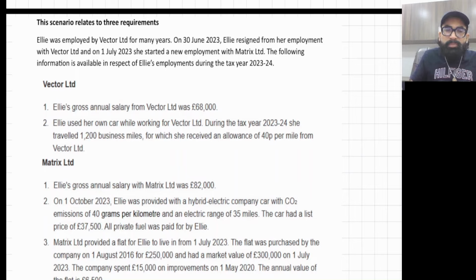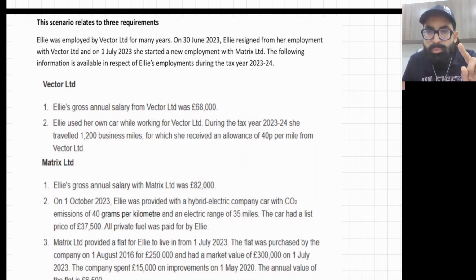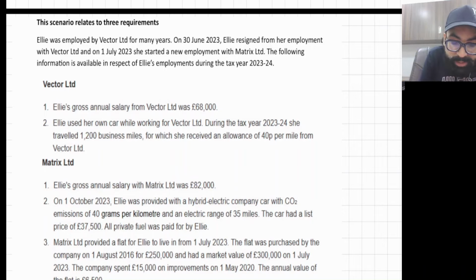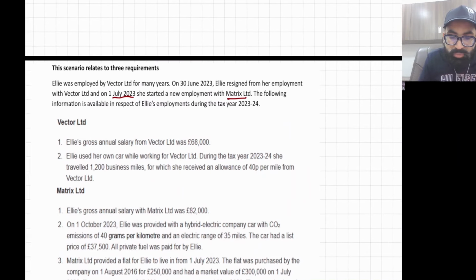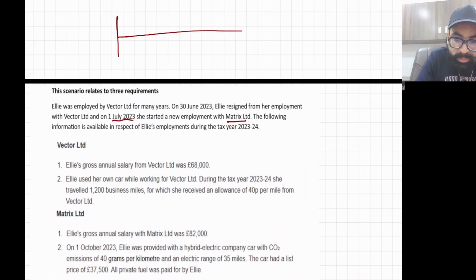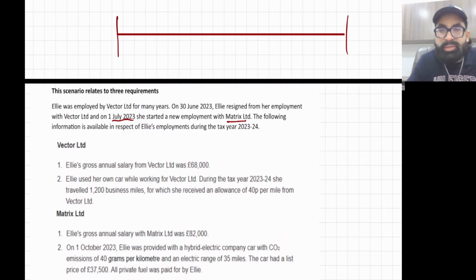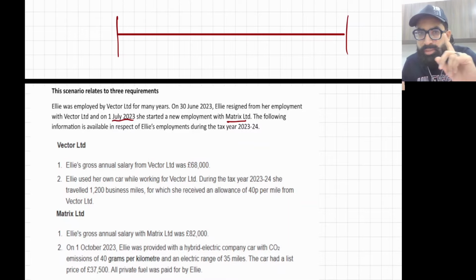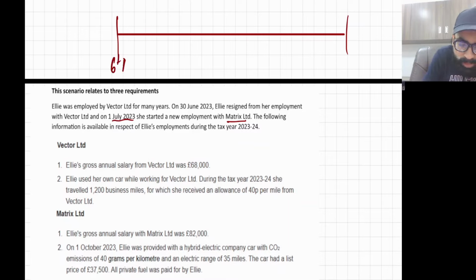Ellie was employed by Vector Limited for many years. On 30th June 2023, Ellie resigned from her employment with Vector Limited. That means she left this existing employer, and from the very next day, she started a new employment with Matrix Limited. As we all know, employment income is always calculated for the fiscal year. So your fiscal year is 6th April 23 to 5th April 24.